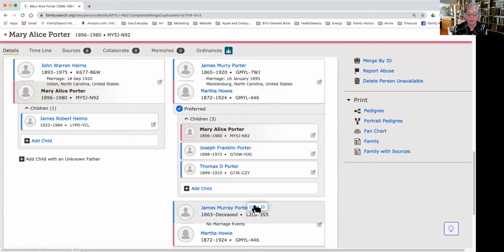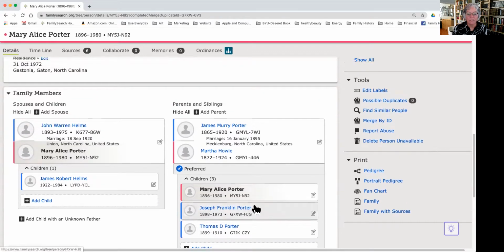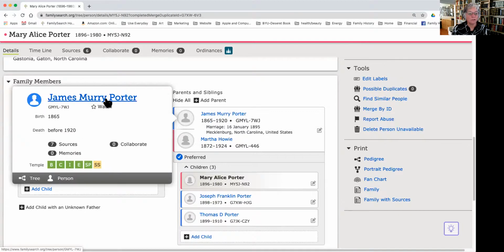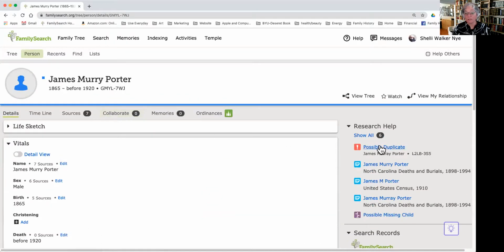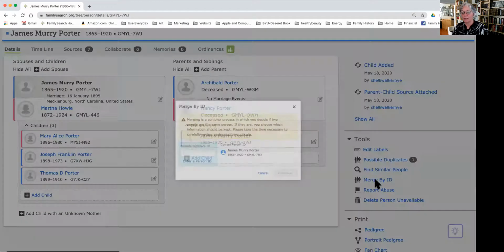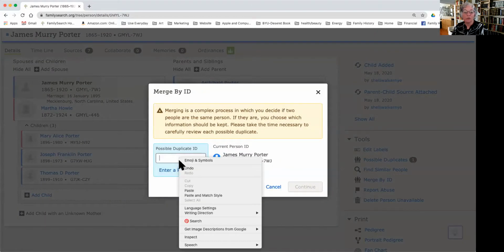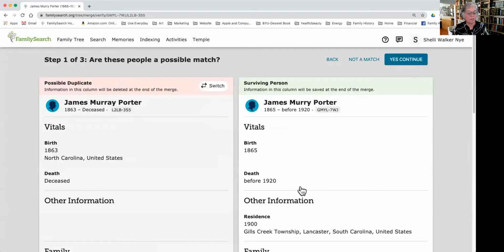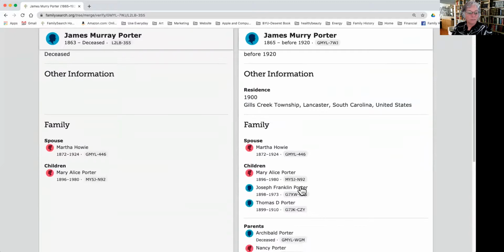So I'm going to copy the ID number. I'm going to go to the other man's page, and the possible duplicate did come up, but I wasn't sure that it was going to. So I did have it copied, so if I had to, I could merge by ID. Sometimes the possible duplicate won't come up. You're working faster than the computer can keep up with you. In this case, it did come up, but I always copy the ID so that I know where I'm going to go.